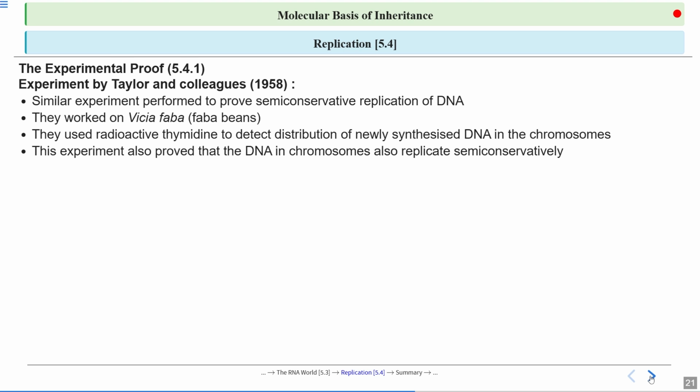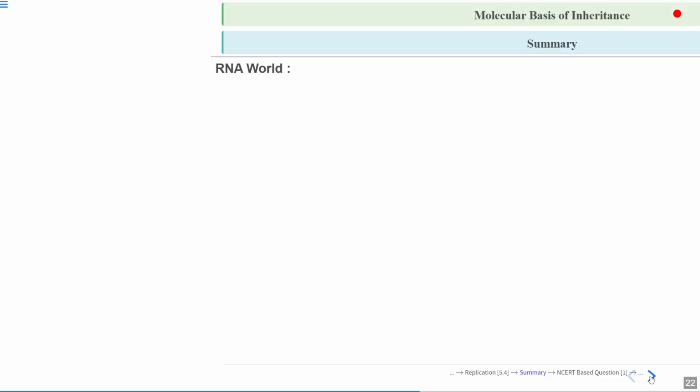This experiment also proved that DNA in the chromosome replicates semi-conservatively.